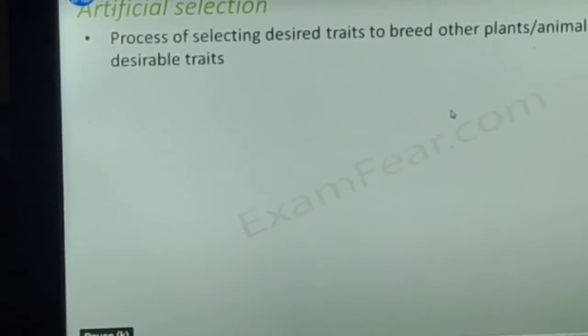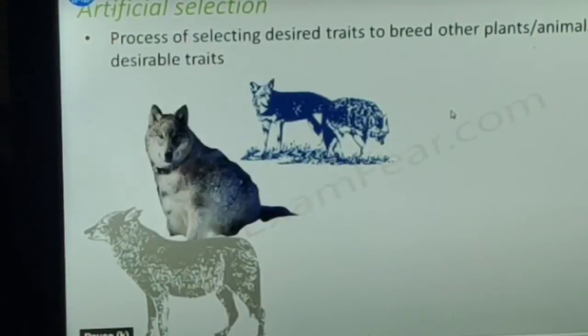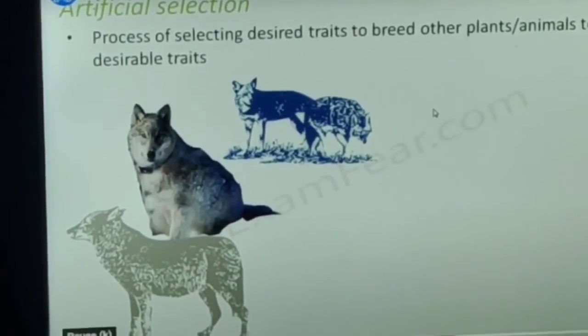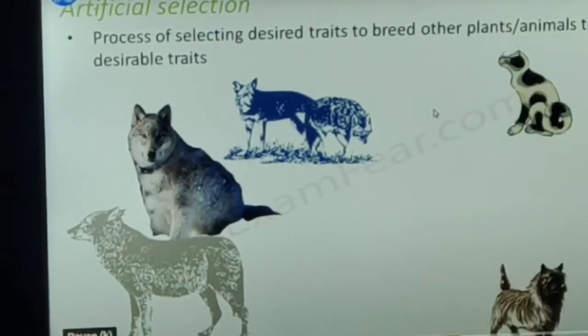You know that man is a selfish animal on the earth. So what is artificial selection? It is the process of selecting desired traits to breed plants or animals for the desirable traits. For the desirable trait, we select the animal, we select the desired traits from the animal to breed. The same thing is done in plants also.